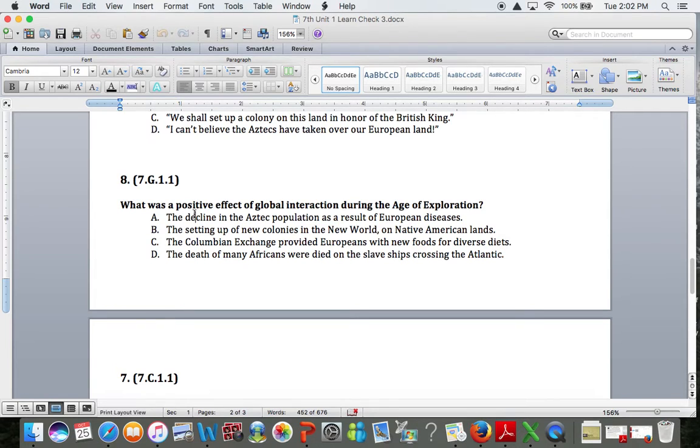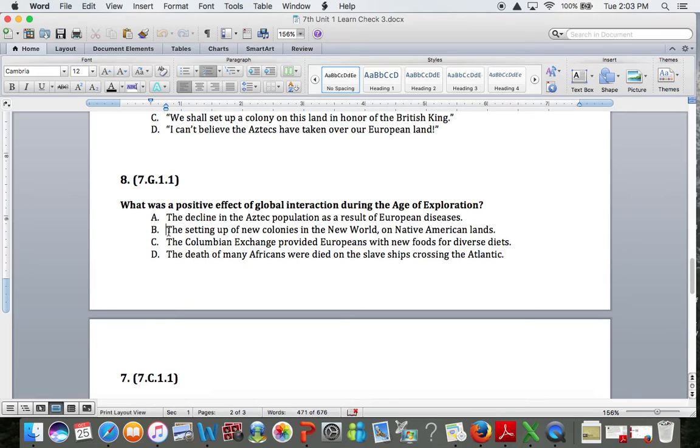So A, the decline. I'm going to stop there. I see the word decline. That is a negative word. I am supposed to be looking for something positive. So when I look at answer choice A and I see the word decline, I see the word disease. These are negative things. So A is incorrect because it's talking about something negative, but I'm looking for something positive. A is incorrect.